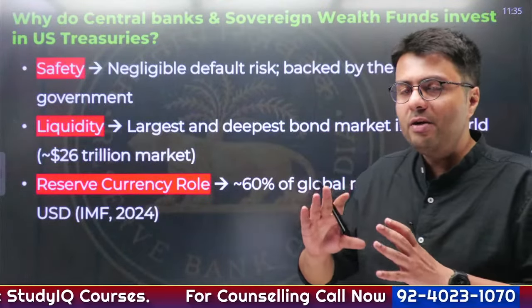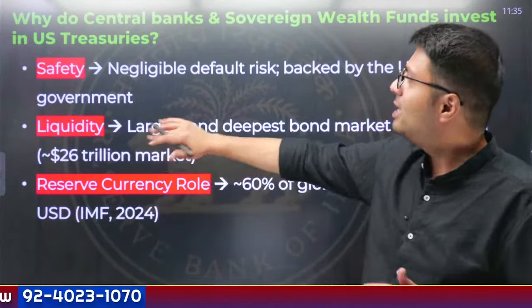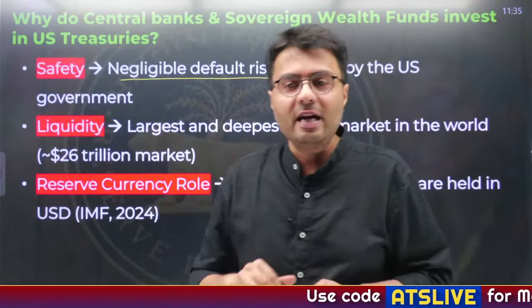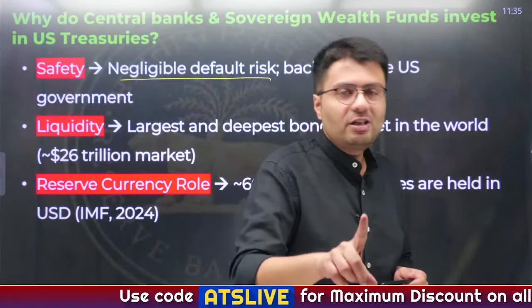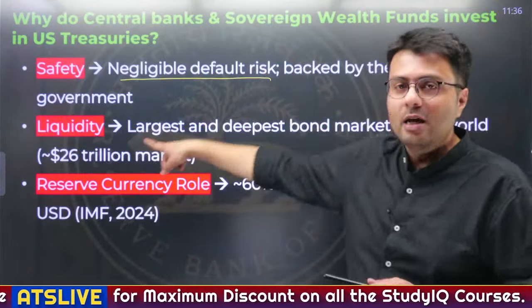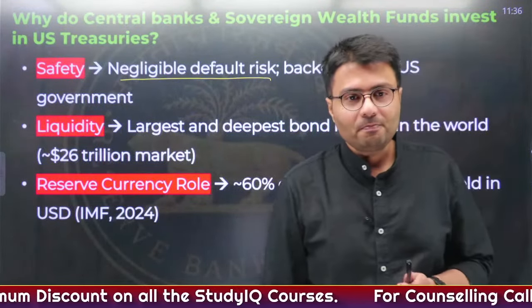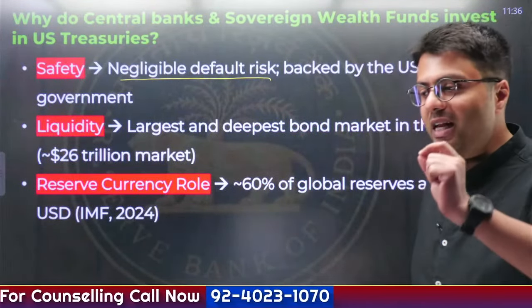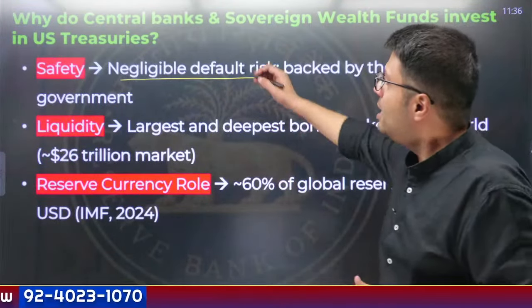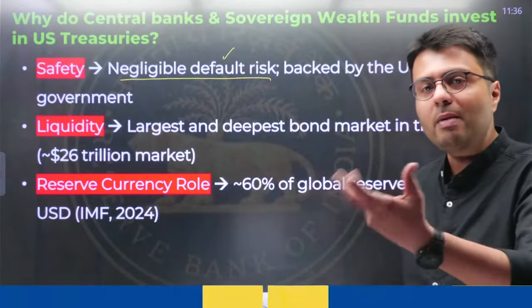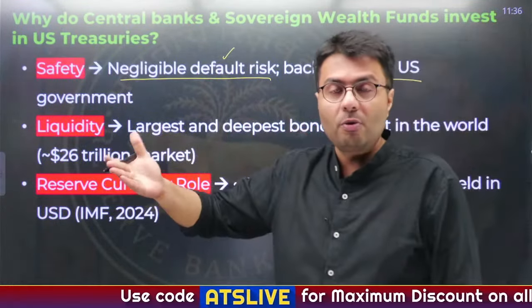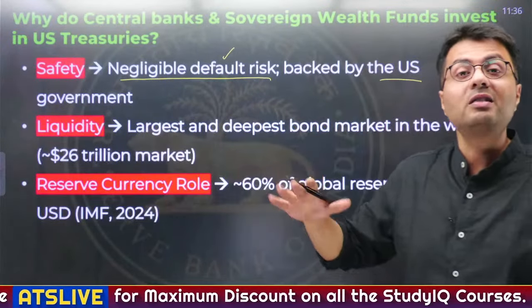But naturally, RBI would invest the largest amount of money in the best government security in the world, that is the US Treasury bills, right? So it has a negligible default risk. Do you think the US government would run away by taking your money? Now Mehul Choksi, Vijay Mallya, Nirav Modi can run away with your money. Do you think the US government or Donald Trump would run away with your money? No, right? So whenever you invest in a government security, especially of that government which has the world's largest economy, you have a negligible default risk. You know that the money would in any case be returned to you because it is backed by the world's oldest democracy, having the world's largest military and the world's largest economy.